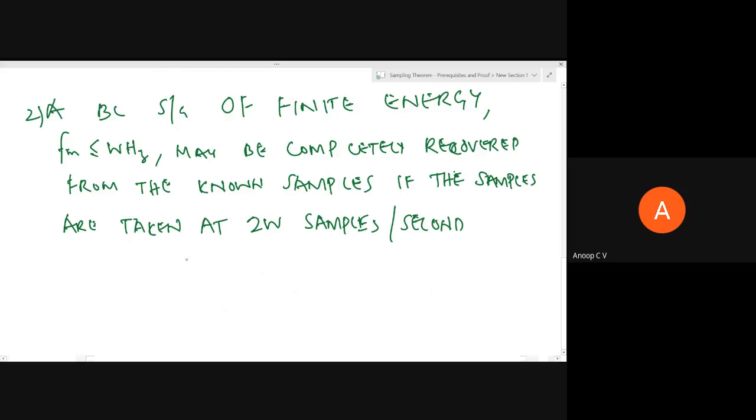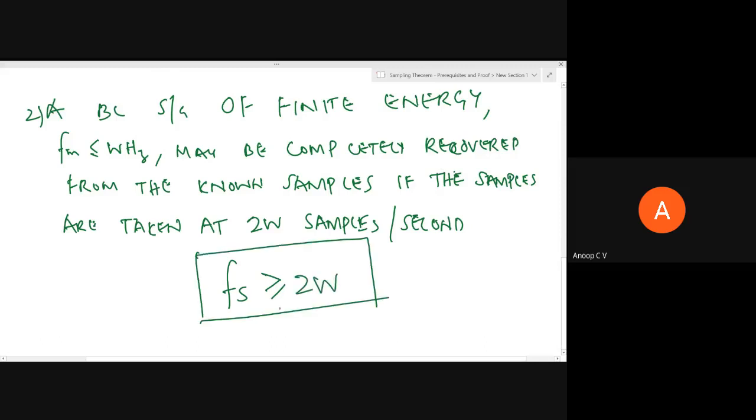Again, the essence is Fs should be greater than or equal to 2W, where Fs is the sampling rate or sampling frequency, which means the number of samples per second.